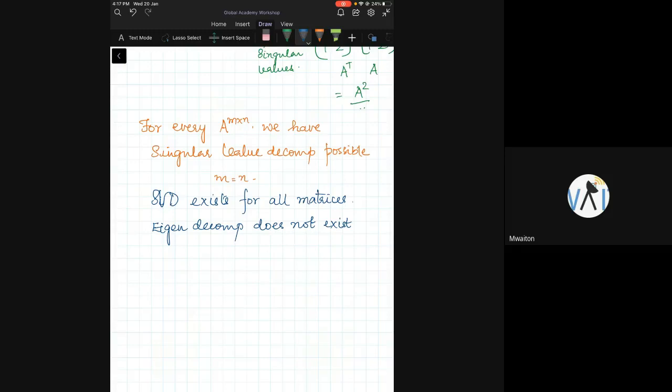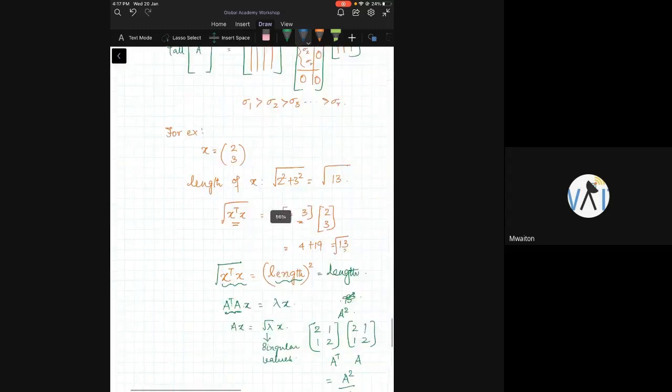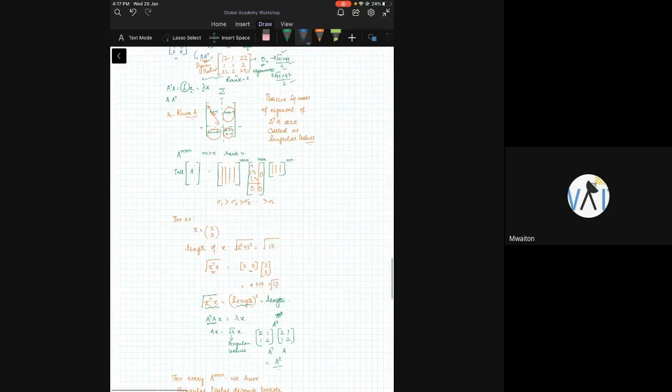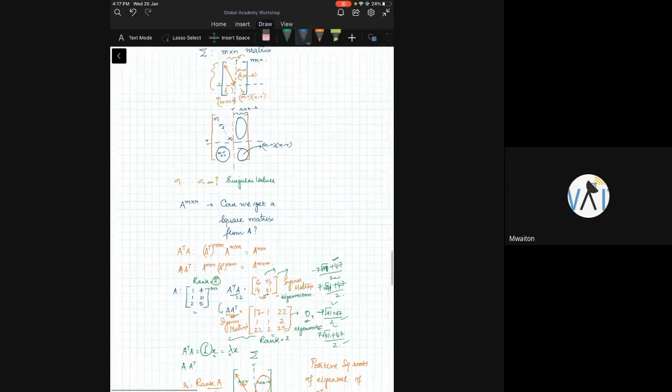Is this clear? I will do this when I do PCA, where we look at the covariance matrix. I'll probably take a simple example and then we'll work that out. So we see that the singular value decomposition is something very natural to a matrix. SVD is a very, very important mathematical concept, which exists for all kinds of matrices. I'll probably stop with this. If there are any questions, I'll take them. We'll discuss this in detail when we do PCA.